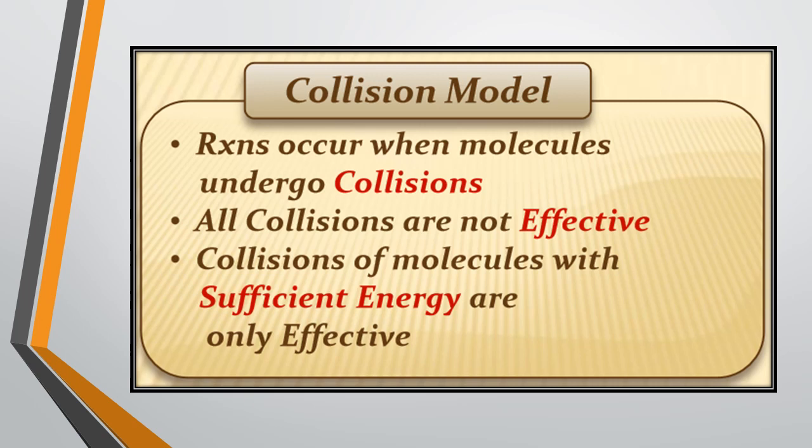accident was. So similarly, here in this collision model, the reaction occurs when molecules undergo collisions, but all collisions are not effective. To get a resultant product, the collision should be effective and with the sufficient energy, and it should be in proper alignment.